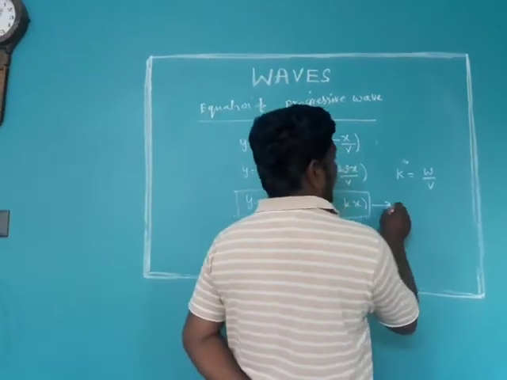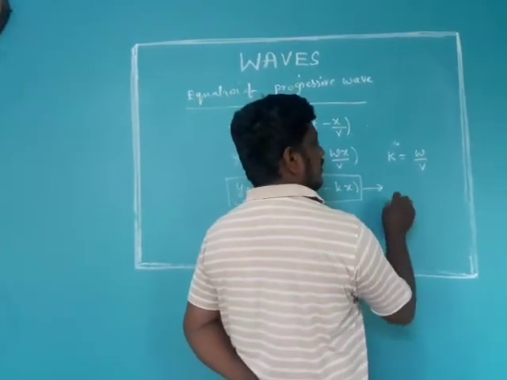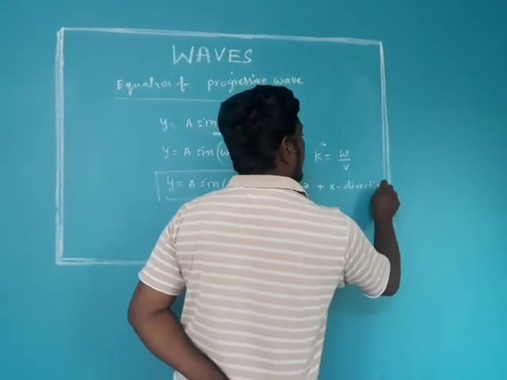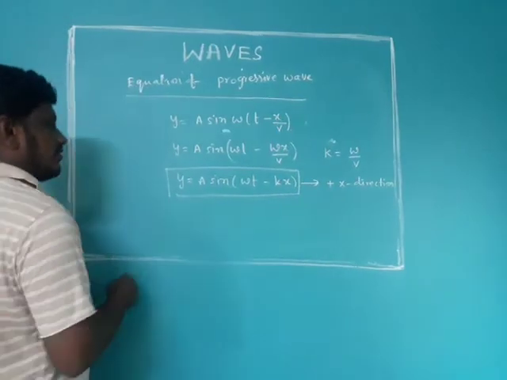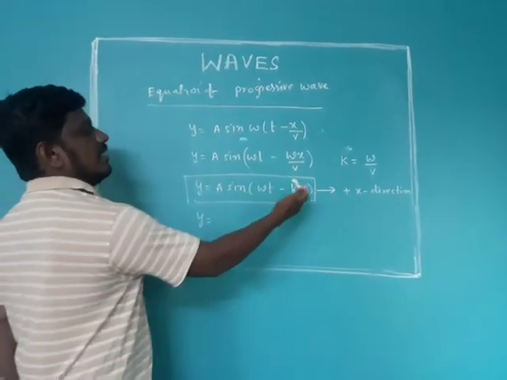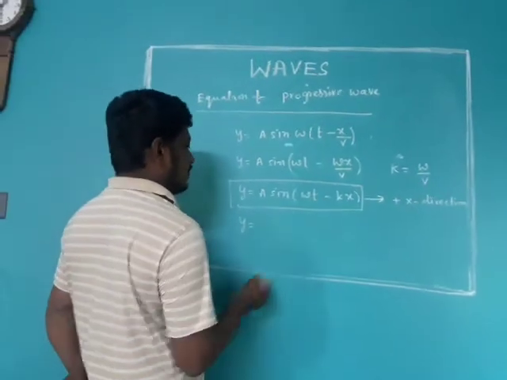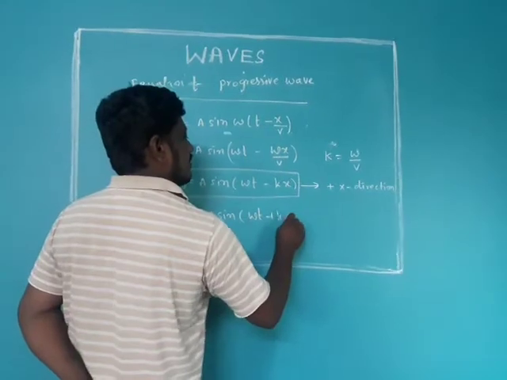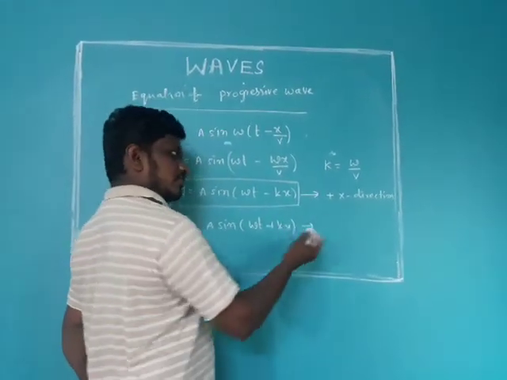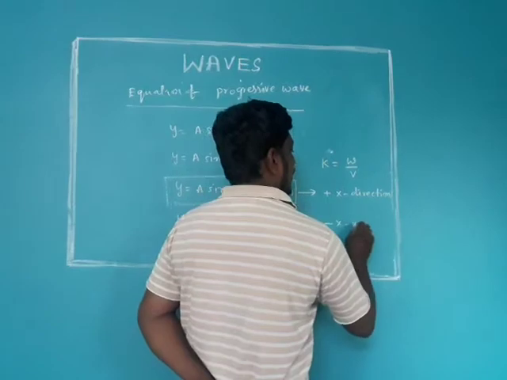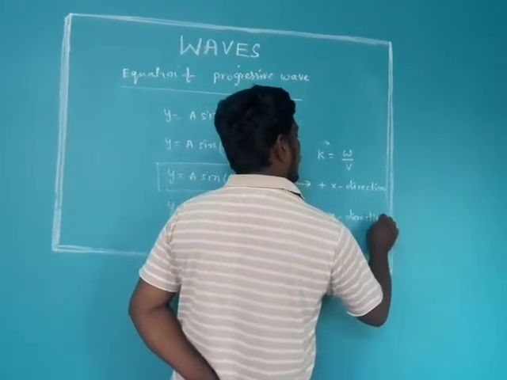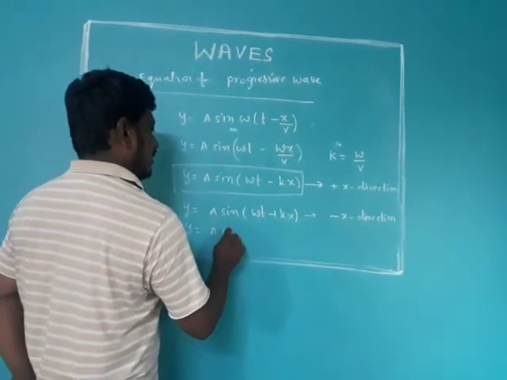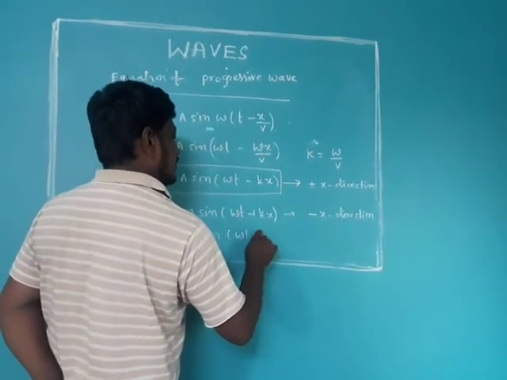This equation tells that the wave is propagating along the positive x direction. If the wave is moving along the negative x direction, then instead of minus, substitute plus. So a sine omega t plus kx is the equation of the wave propagating along the negative x direction. By combining these two, we write it as a sine omega t plus or minus kx.